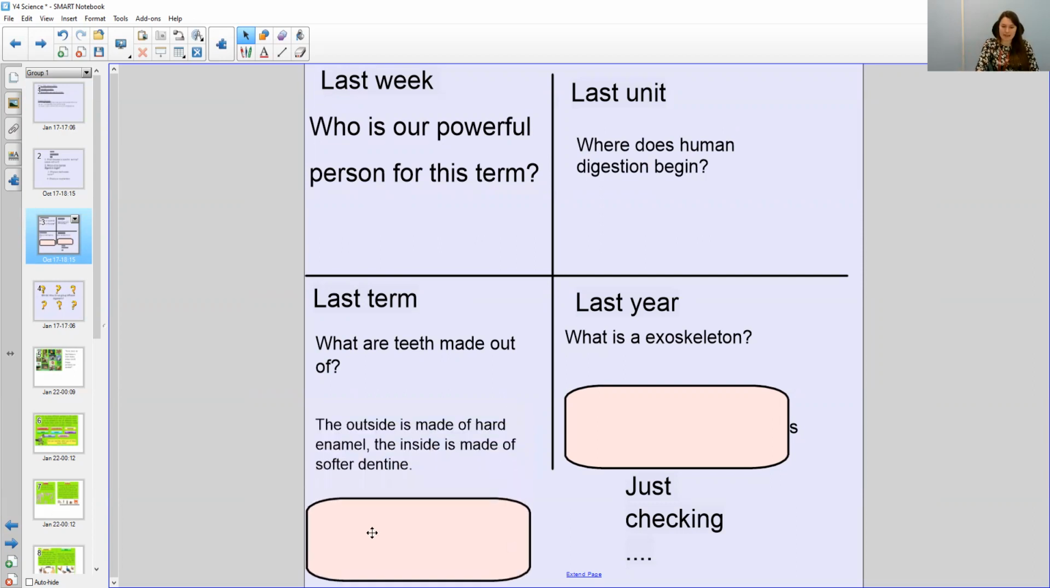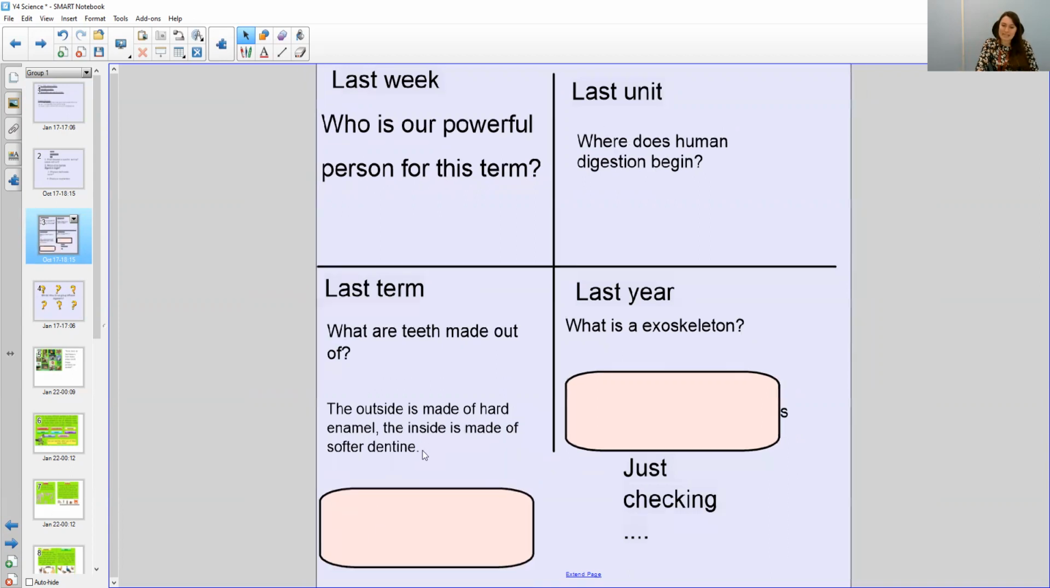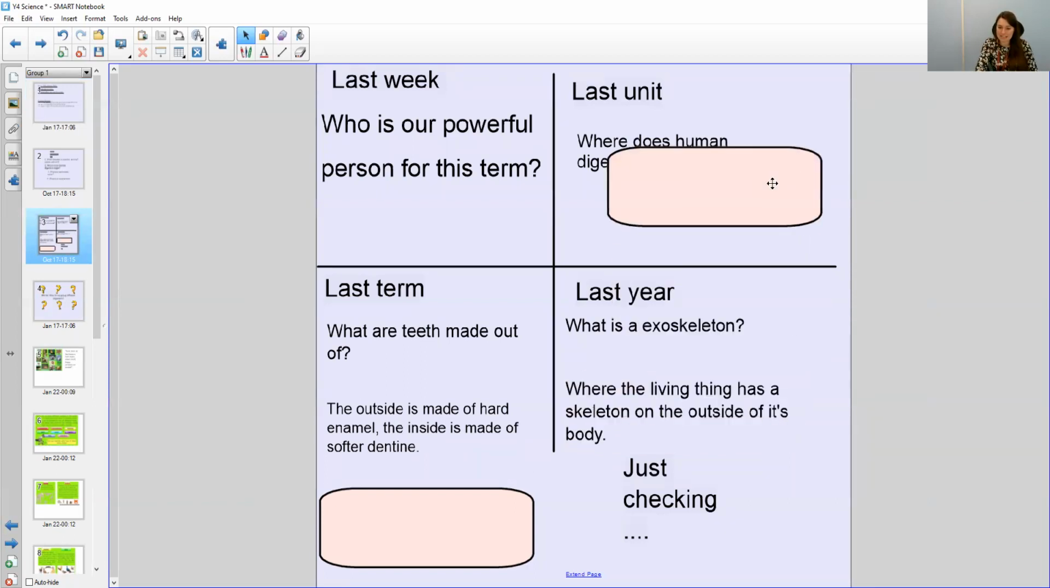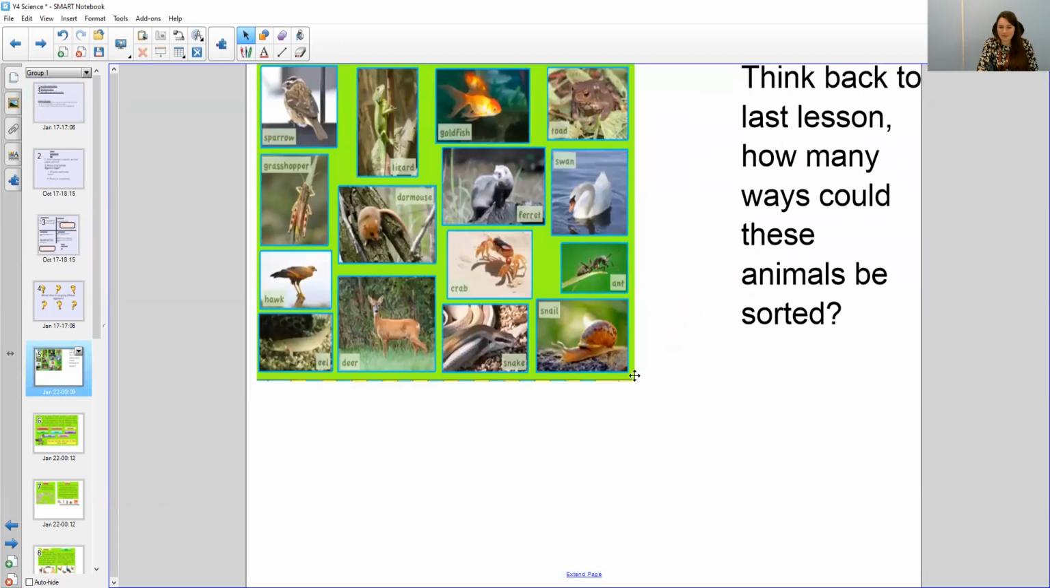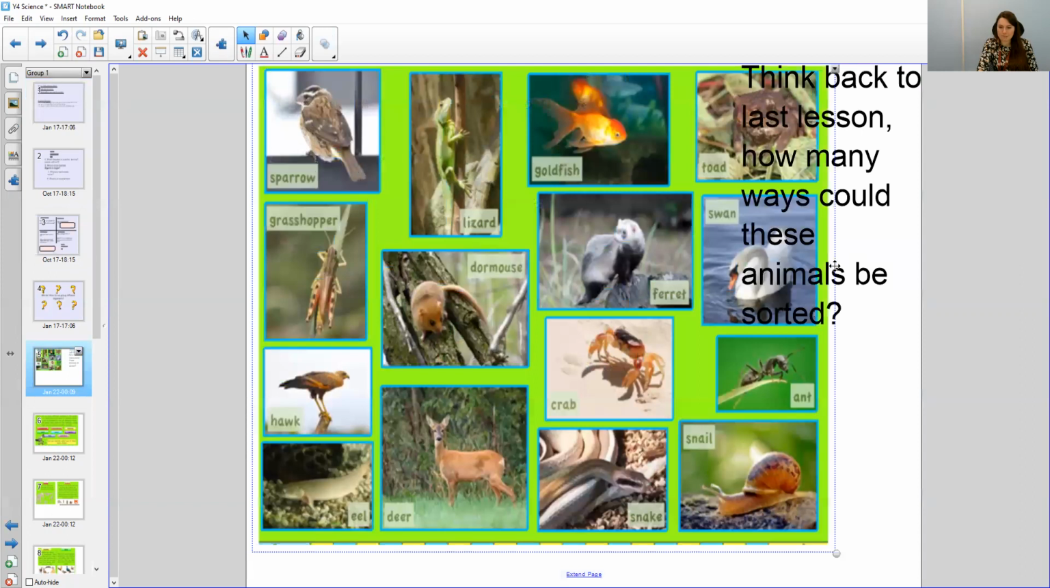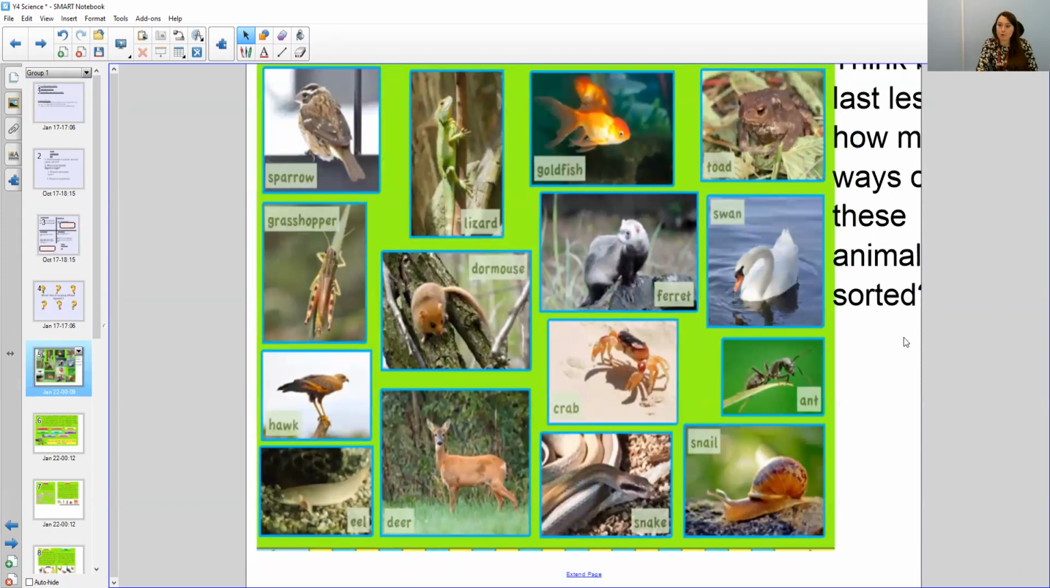Question 3, teeth are made out of enamel. And inside the enamel is the softer dentine, but on the outside is the hard enamel. And an exoskeleton is where the living thing has a skeleton on the outside of its body. Okay, so I'm going to pause the screen here. We've got lots of animals for you to look at, and I want you to remember which group they can be in. So for example, we could have a mammal. So pause the screen. Can you remember the names of any of the other animal groups?